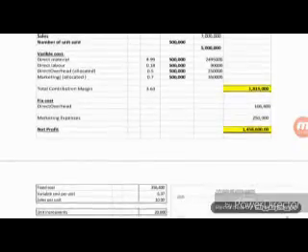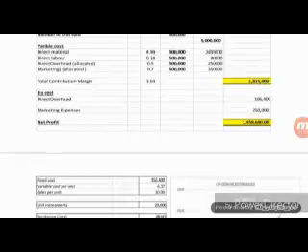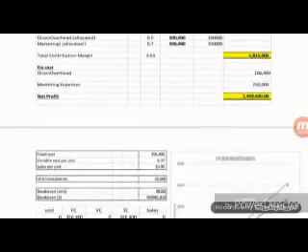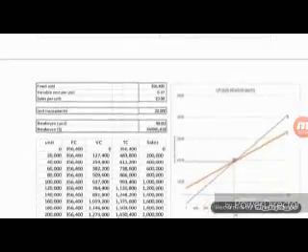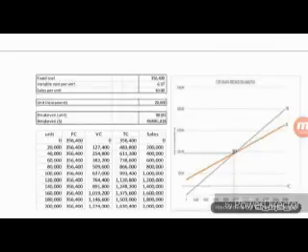We less the fixed cost, direct overhead and the marketing expenses, then the net profit is 1,458,600,000.